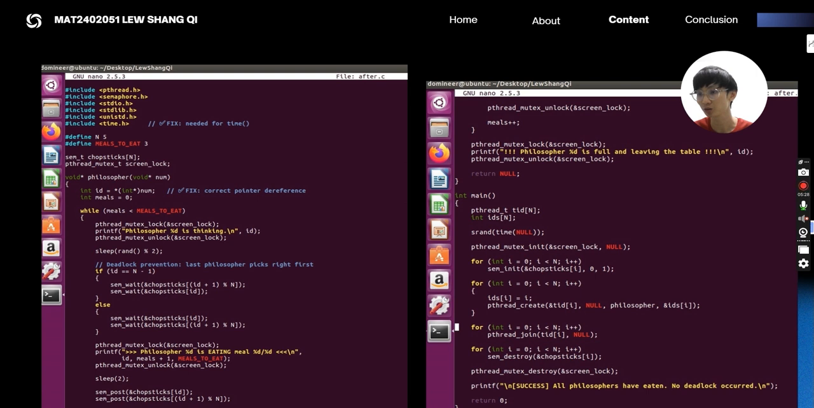So one philosopher will be blocked at their first fork, which allows their neighbor to pick up the same fork as their second resource to complete their meal and release both forks. This ensures the system maintains liveness and continues to process threads even under heavy load.